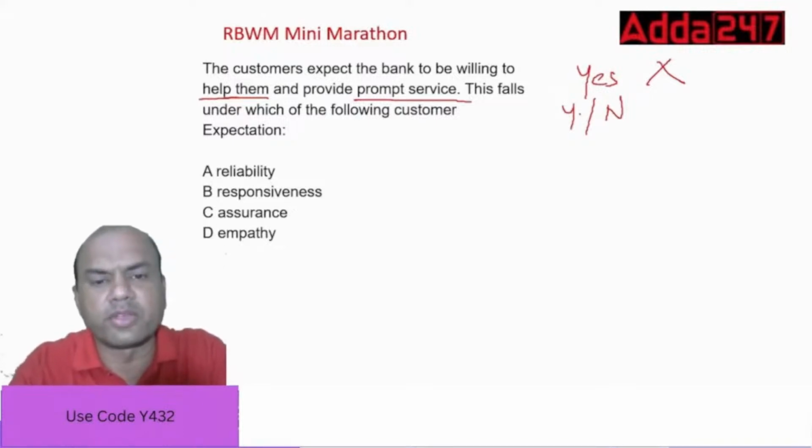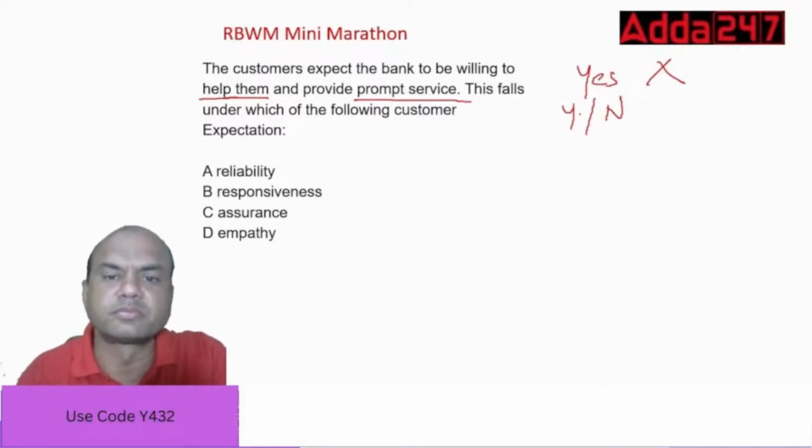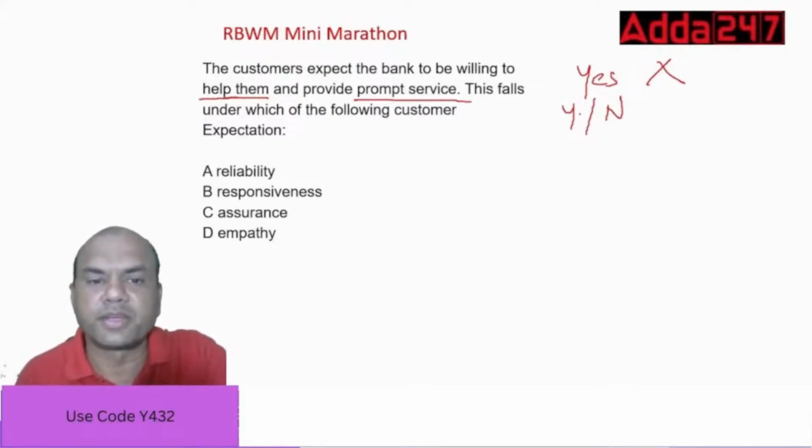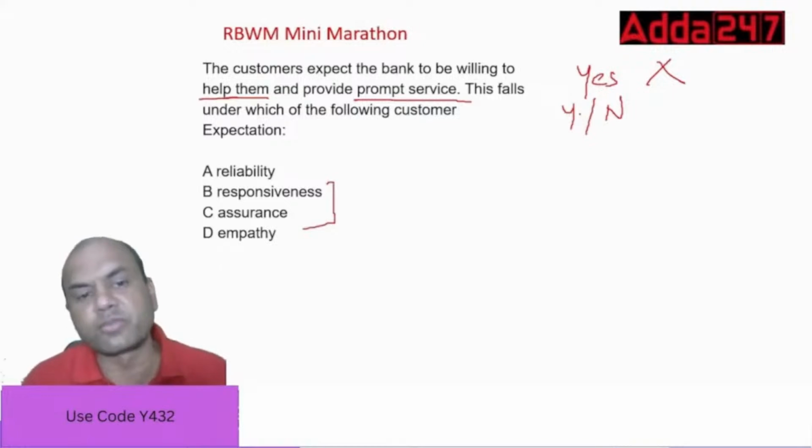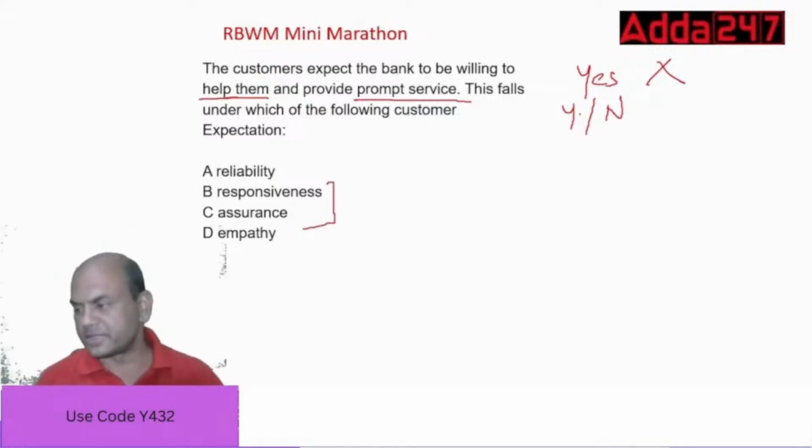You'll always have the problem between these two: assurance and responsiveness. So the right answer here is between these two only, B and C. What is the answer then? Between B and C.